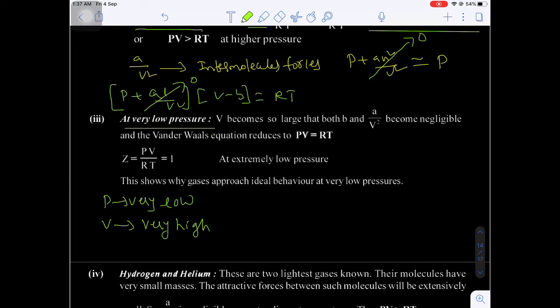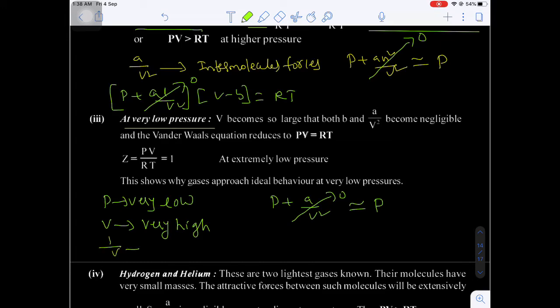are you getting my point? That means pressure is very low. Here P plus A by V square, if you see, pressure will be very low. Now here compare A by V square and P. Here A by V square I am neglecting, so I am equating P plus A by V square equal to P. Because P is very low means V is very high.